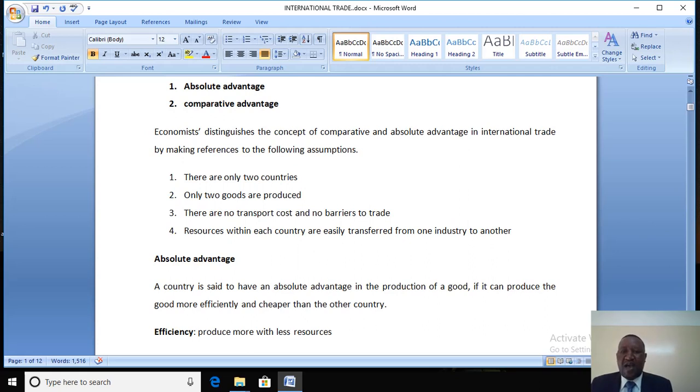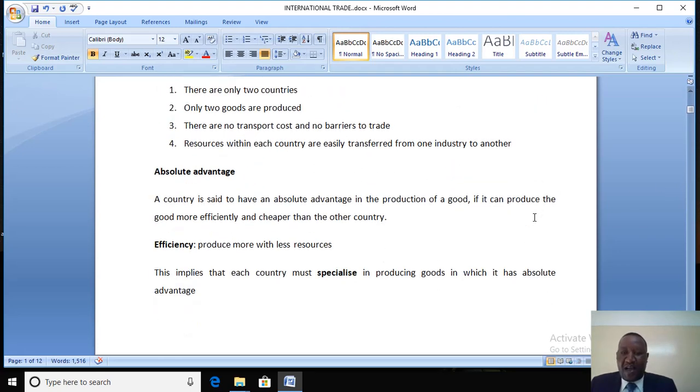Number one, we assume that there are only two countries in the world. Number two, we assume that the two countries are only producing two different types of products. Number three, we assume there are no transport costs, no barriers to trade. Number four, we assume that resources within each country are easily transferred from one industry to the other.